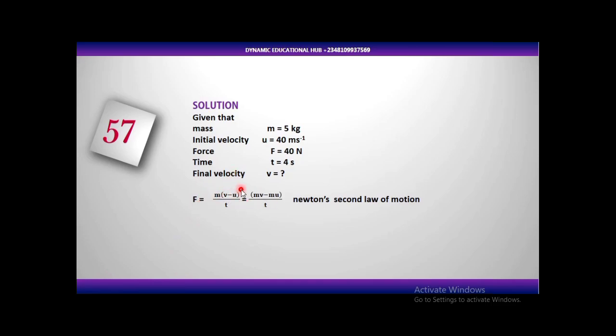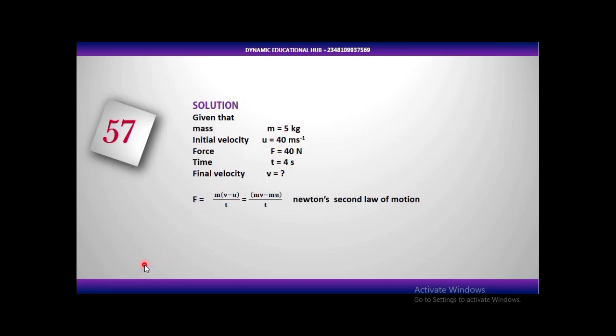Now force is equal to m open bracket final velocity minus initial velocity, divided by time. If you want to use calculus, Newton's second law of motion is m dv over dt, where d means change. This same formula, if you expand it, you get this over t. That's Newton's second law of motion, and that's what we are going to use to solve this question.